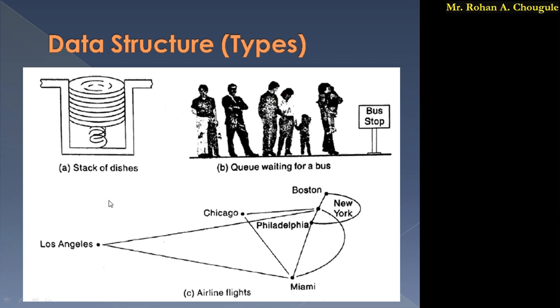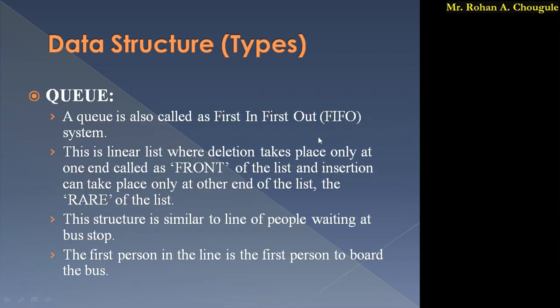Okay, so when a person enters, that entry side is called the rear side, and the side where a person gets out of the queue is called the front side. So in case of a queue, insertion is carried out from the rear end, and deletion is carried out from the front end. So for the queue, people waiting at the bus stop is a good example. Okay, so this is about the queue.